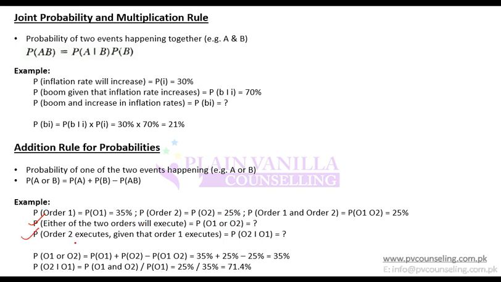Then the next question is the probability that order 2 executes given that order 1 executes. This will now be calculated using this formula.